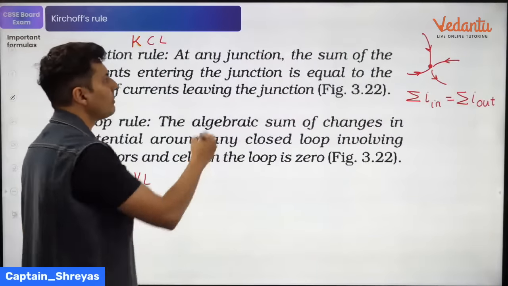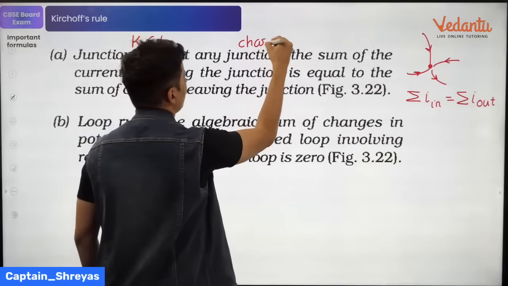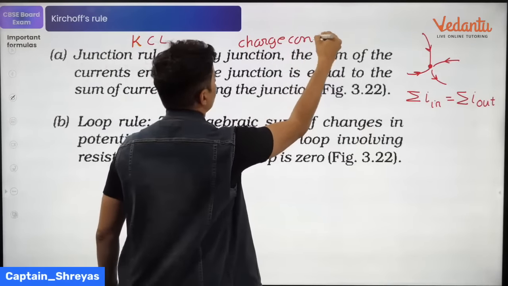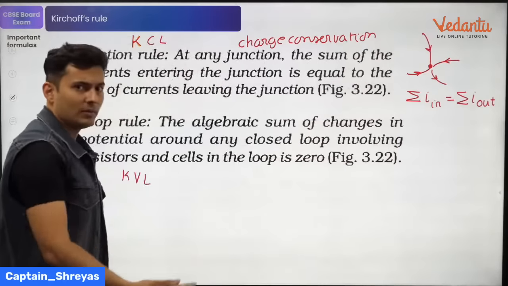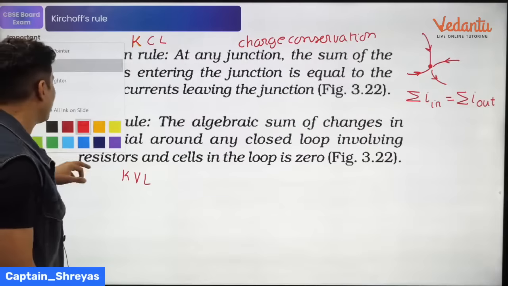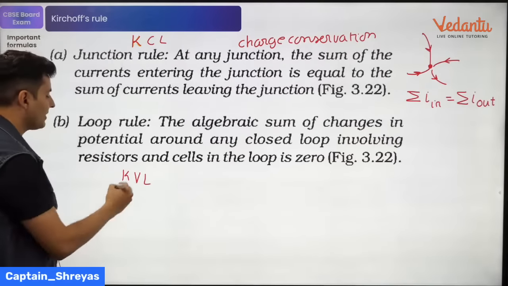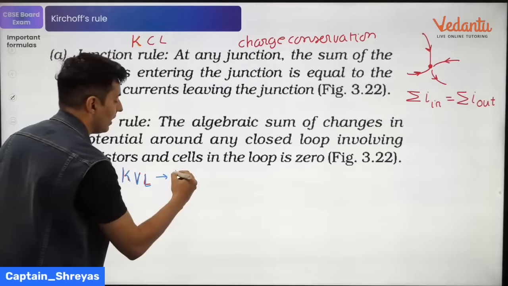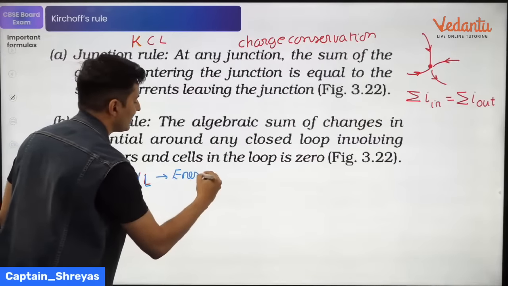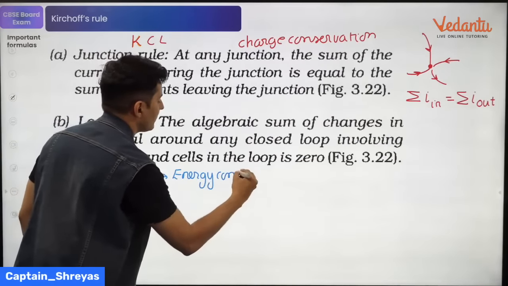So this is completely based on charge conservation. Keep this in mind. This can be asked as a part of give reason or explain what KCL is based on. Whereas Kirchhoff's voltage law is completely based on energy conservation.